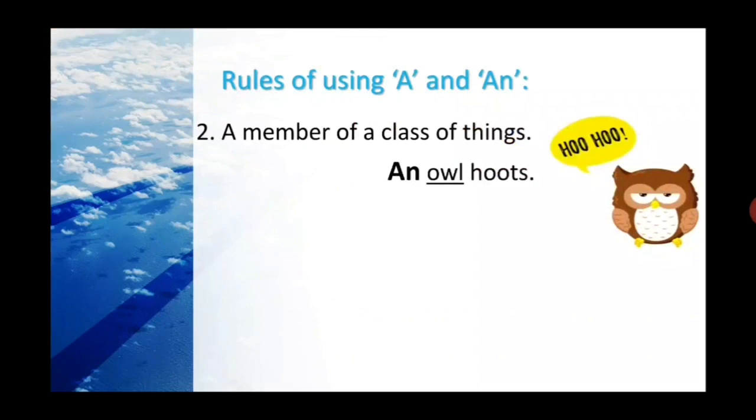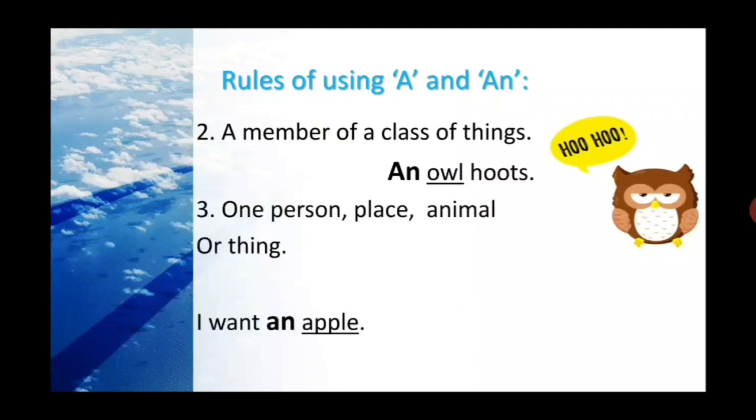An owl starts with the vowel letter and vowel sound as well. That's why an. An owl hoots. So it means among all types of owls, it's talking about generally that normally you can see that owls hoots. That one.